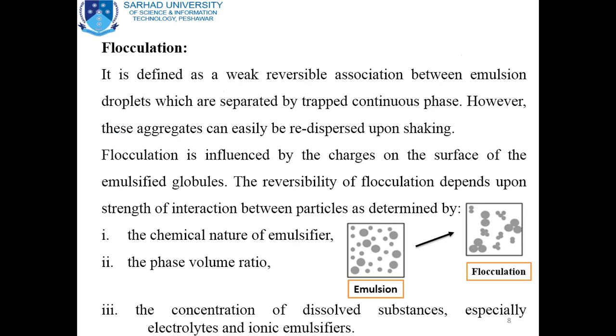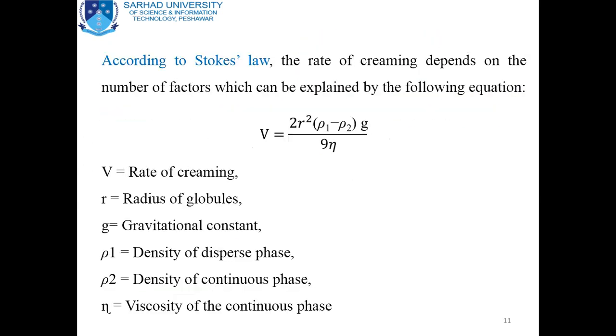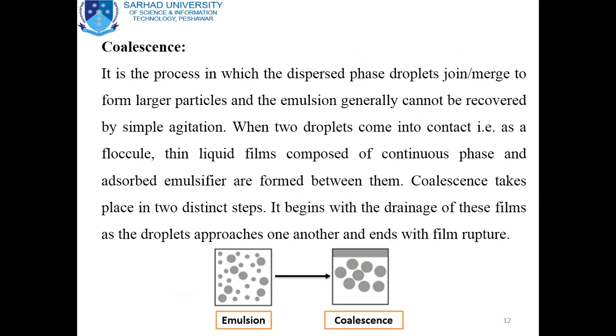In flocculation, the droplets become associated with one another, but flocculation is a reversible phenomenon as compared to coalescence.